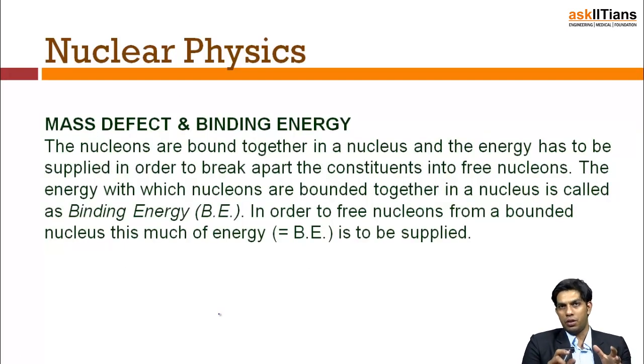Now this is the event which I was actually talking about, the path-breaking event in the field of nuclear physics. Now, what is mass defect and binding energy? What happened is, I know the mass of one single proton up to a decent level of accuracy, and I also know the mass of the neutron and the mass of the electron with a very good level of accuracy. So let's say there are 30 neutrons, 30 protons and 30 electrons. Now, I know that the 30 protons, 30 electrons and the 30 neutrons will give me a particular amount of mass for an atom.